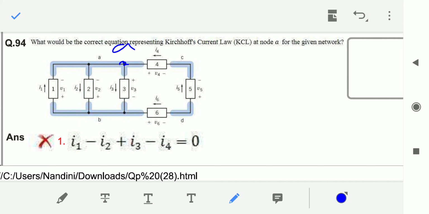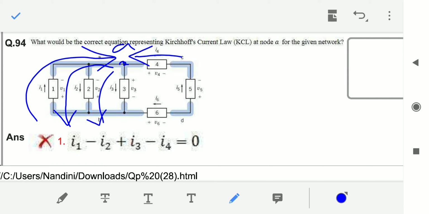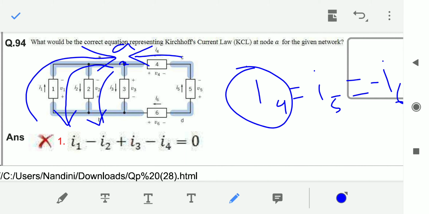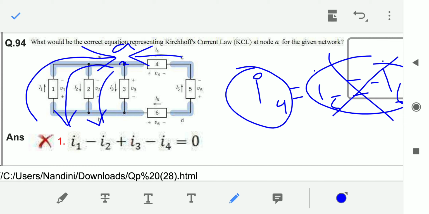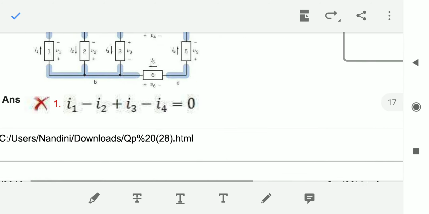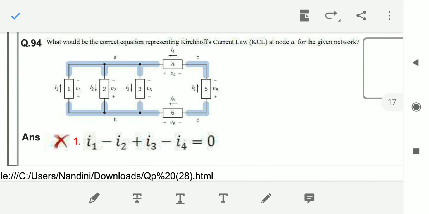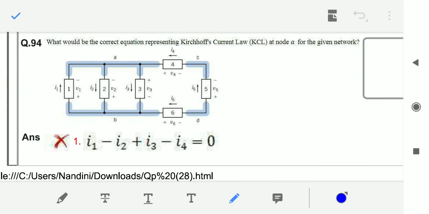So now see, I1 entering, I2 leaving, I3 leaving, and I4 entering at this node. If you observe I4, I5 and I6, I4 is equal to I5, which is equal to minus I6. But we are taking only I4, we are not taking these values, because in the options these values are not given, right? So I1 is entering. Let me call entering values positive and leaving values negative.